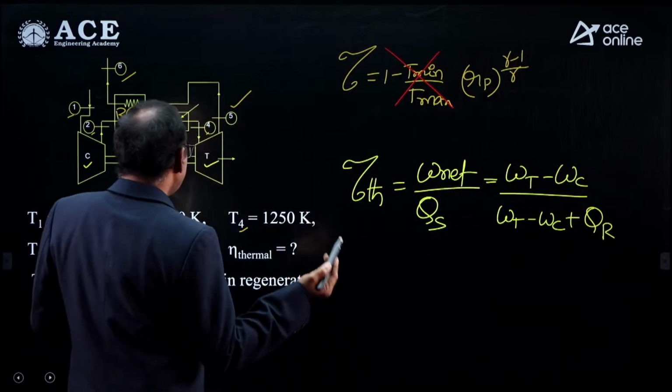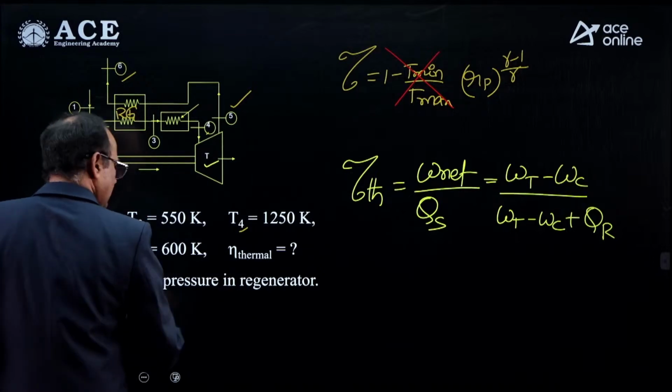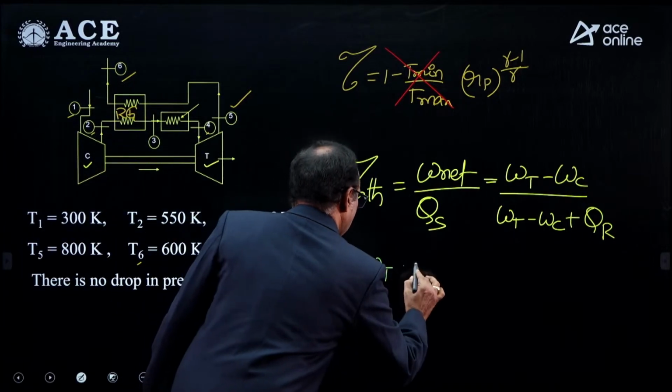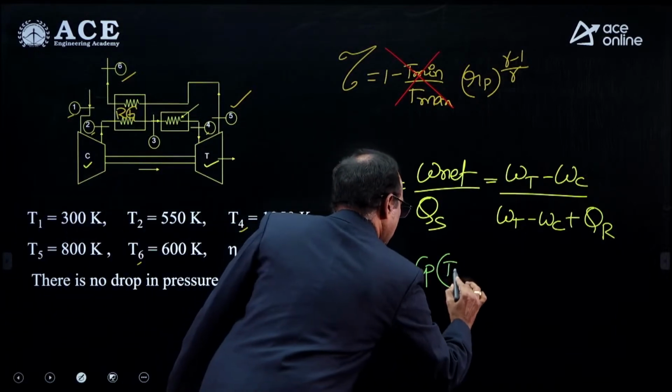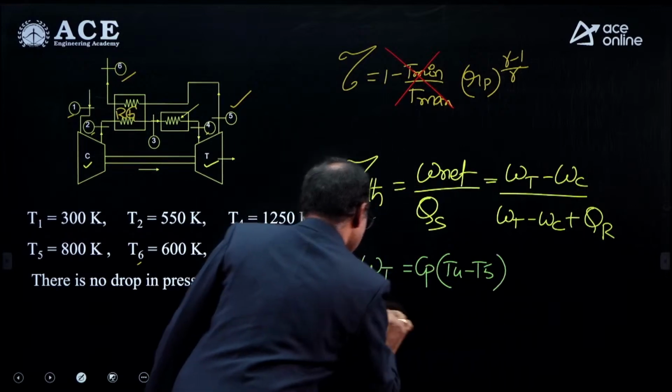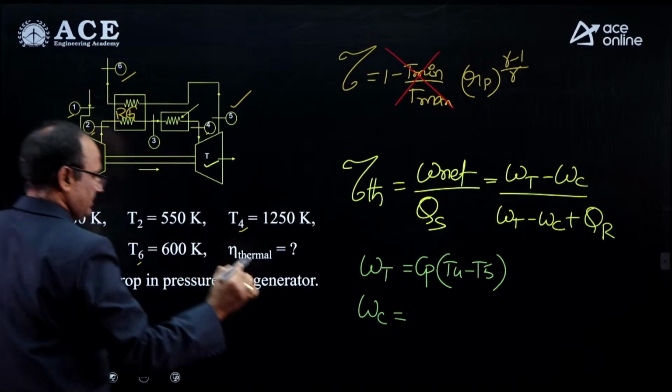Now per kg of the material, let me write the formulas. The turbine work equals Cp into (T4 minus T5). Similarly, the compression work equals Cp into (T2 minus T1).